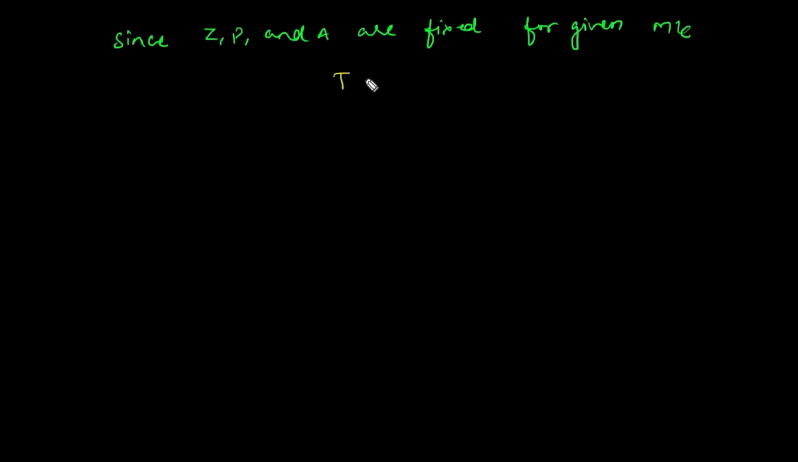So since we can say that Z, P and A are fixed for a given machine, the torque is proportional to phi Ia.